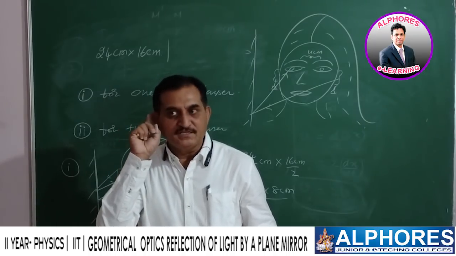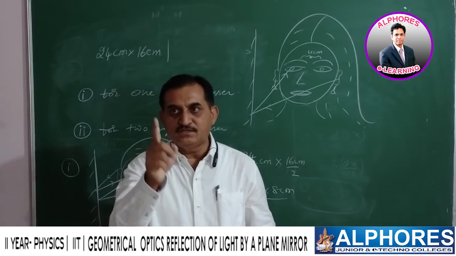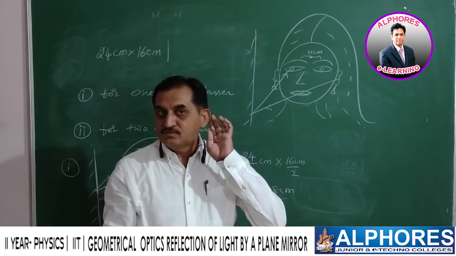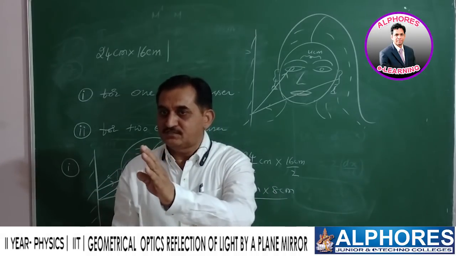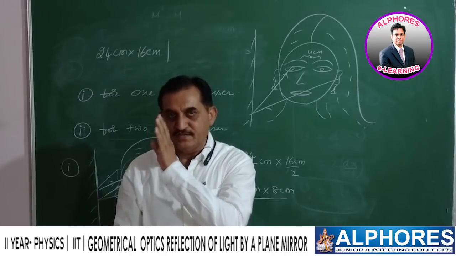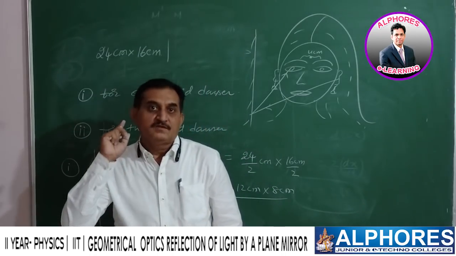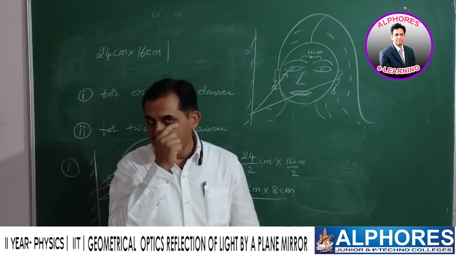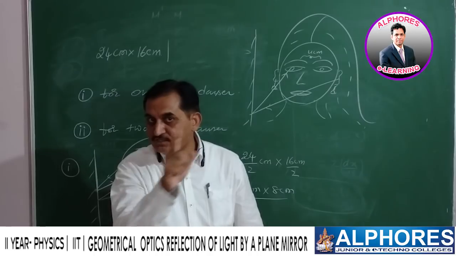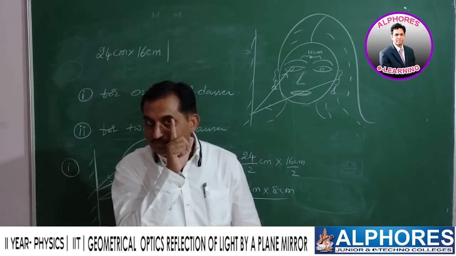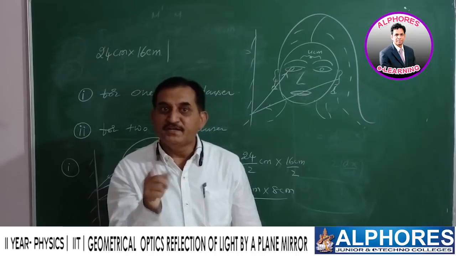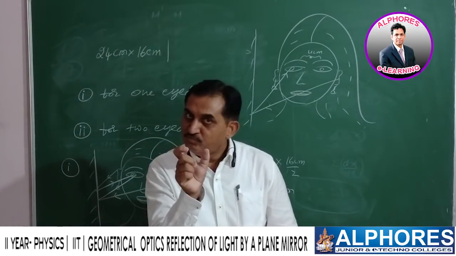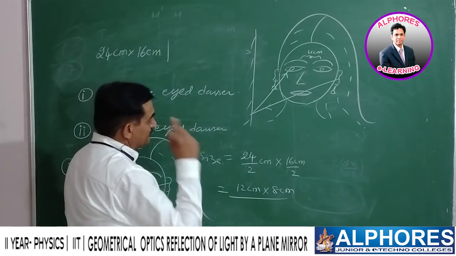So from this ear, the light is incident on the plane mirror and reaches this eye. Similarly, from this ear, the light is incident on it and undergoes reflection and reaches this eye. So by the first reflection, this part from eye to eye, the region was covered. By the second reflection, from the second ear, from this eye to this eye, it is repeatedly covered a second time. Therefore, we should subtract one time from this equation.